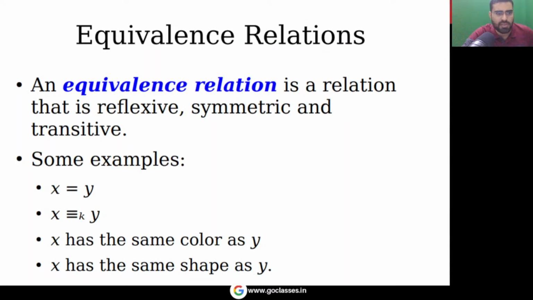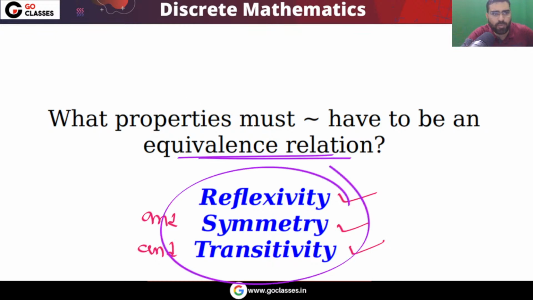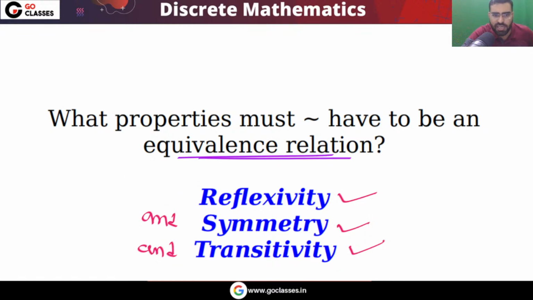Now let's see this one. Equivalence relation. What is the equivalence relation? Equivalence relation is a relation which has all these three properties. It should be reflexive, it should be symmetric, it should be transitive. All these three properties must be there, then you will say that relation is equivalence. So if you have all these three properties, then the relation will be called an equivalence relation.